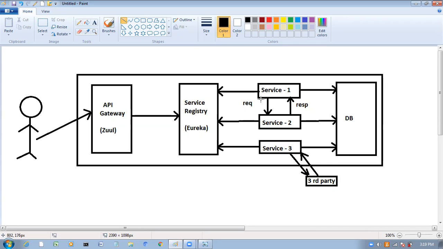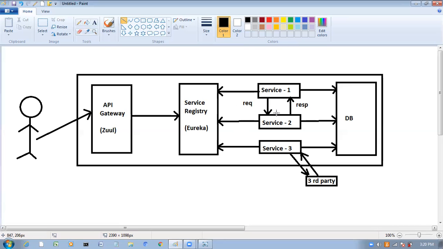Here, these three services are registered with Eureka. In this Eureka dashboard, we can see what is the health of service 1, what is the URL of service 1, what is the status of service 1. What is the health of service 2, what is the URL of service 2. Like that, each and every service's information we can see in this dashboard. Service registry is providing one dashboard with all services information.